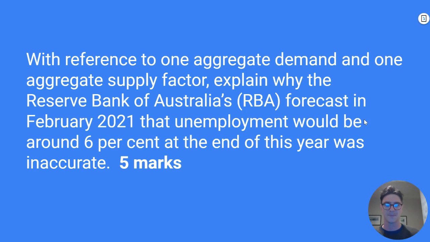It says, with reference to 1 AD and 1 AS factor, explain why the Reserve Bank forecast in 2021 for unemployment was inaccurate. So what are the factors in the economy that actually made the unemployment rate lower than the RBA predicted, that made the RBA look silly? So this question, you need to think about 1 AD, 1 AS factor that actually led to the unemployment rate being lower. So it cannot be theoretical, it has to be contemporary. And as I said, students didn't do well in this question, and I think that highlighted their lack of knowledge around the contemporary economy. So what's going on in the economy currently on the demand and on the supply side.